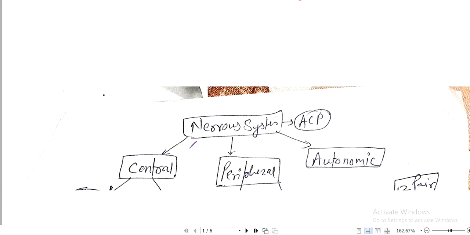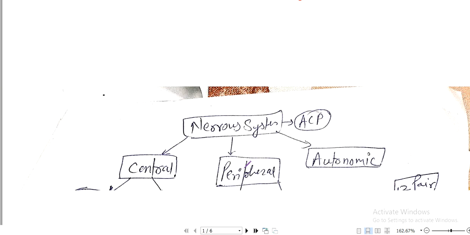Nervous system. The nervous system has mainly three parts. First is the central part, second is the peripheral part, and third is the autonomic part. But before going to these three parts, what exactly is the nervous system? The nervous system is really very important because it maintains our whole body system.